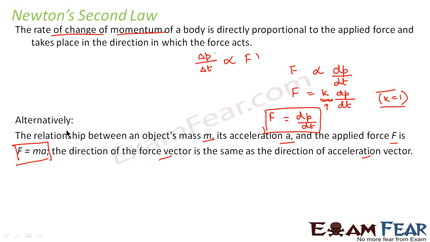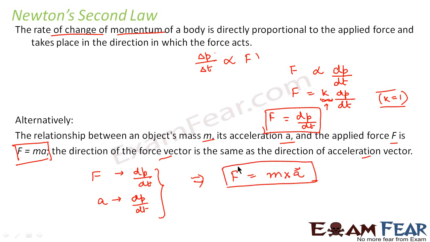In the previous slide, we showed you that force is proportional to dP by dt. We also showed that acceleration varies with the change of momentum vector. Now this alternative definition of the second law states that force is equal to mass into acceleration of the body. Since this is a vector quantity, they both act in the same direction.